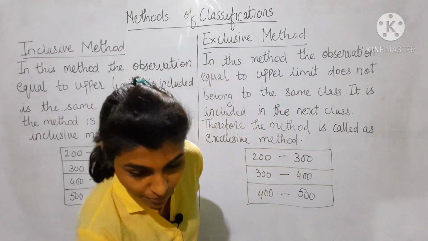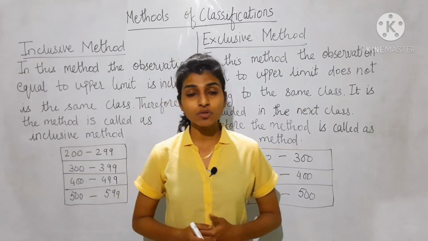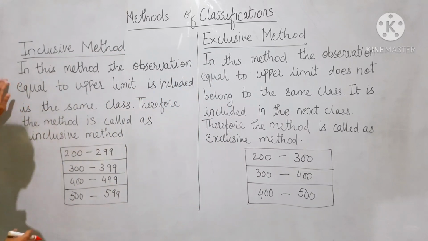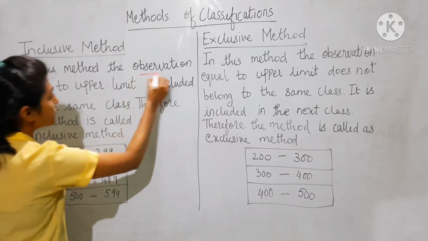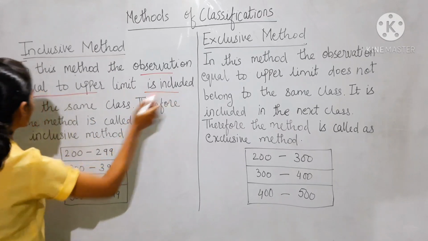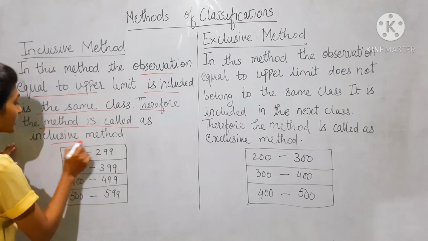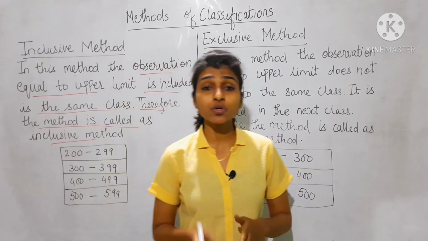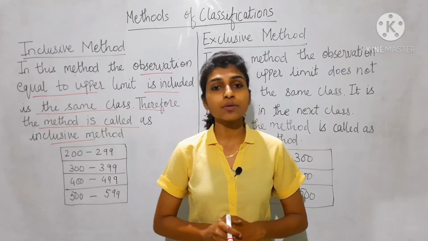Now we'll see the methods of classification in frequency distribution. There are two types of methods: inclusive method and exclusive method. So what is the inclusive method? In the inclusive method, the observation equal to the upper limit is included in the same class. Therefore this method is called the inclusive method. When the upper limit of a particular class is included in that same class, that is nothing but the inclusive method.